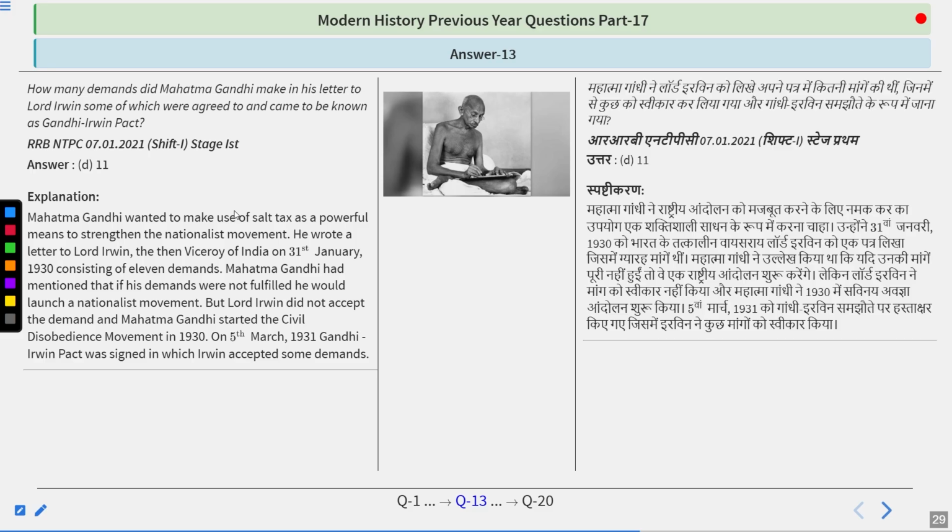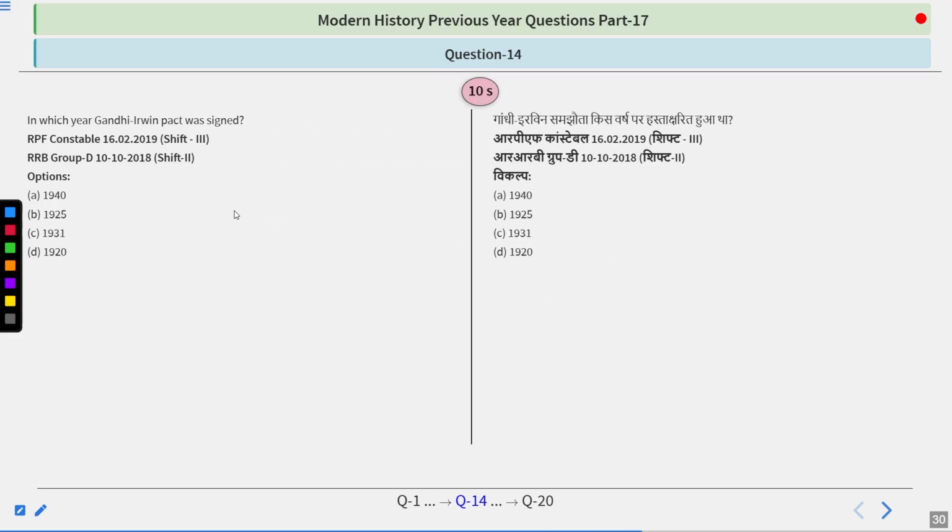Non-violent protesters would be released from jail. The revolutionaries were not exempted, and all the people who got the death sentence at that time were also not exempted. That is why Sukhdev, Rajguru, and Bhagat Singh were sentenced to death on 23rd March 1931. So do remember, the answer is 11. In which year was the Gandhi-Irwin Pact signed? Options are 1940, 1925, 1931, 1920. Think about it, guys.